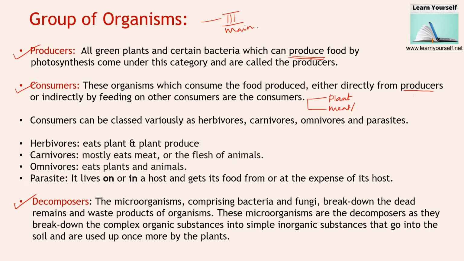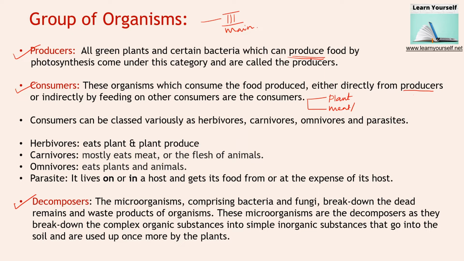Consumers as a whole, like humans, we are eating plants also. We are eating fish, meat, chicken, eggs, right? So we are depending upon other consumers and we are depending upon vegetation also.